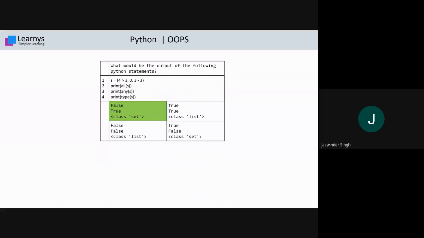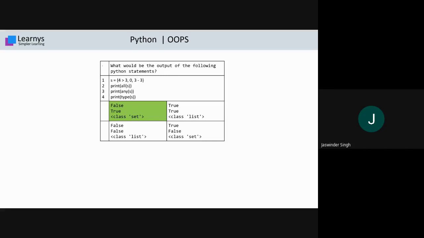Although 4 is greater than 3 is true, not a single true is enough. We need each and every element to give the output true. But 0 is giving a false. If anyone is giving the false, it will return you false because it follows the AND operator. Next, statement number 3, it will write print any. Any basically works as an OR. Or आपने और पढ़ा होगा. So or is basically if something is true, some values are false, अगर आप or करेंगे तो output हमेशा क्या आएगा? True आएगा. That's why print any s का मतलब true आया.